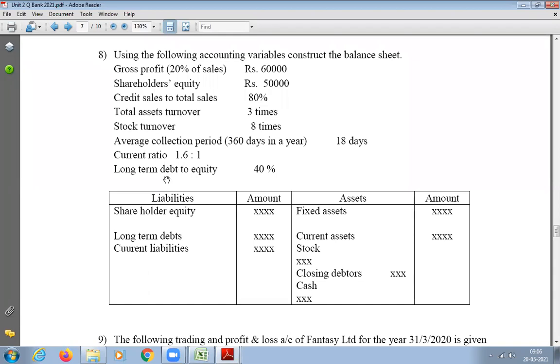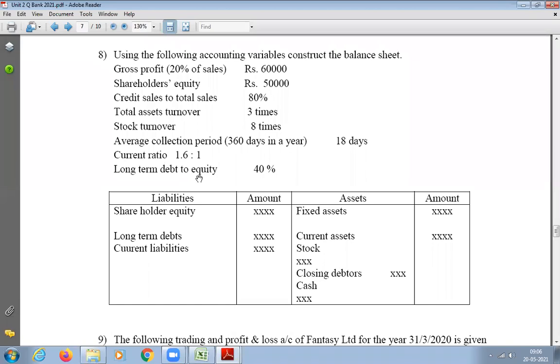Long-term debt to equity. He has given debt to equity as 40%. So we can use this and calculate what? Long-term debt we can find out. What is the formula? Can you derive the formula from the ratio given?